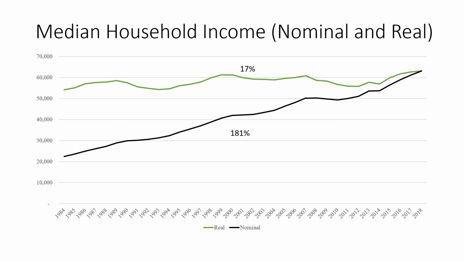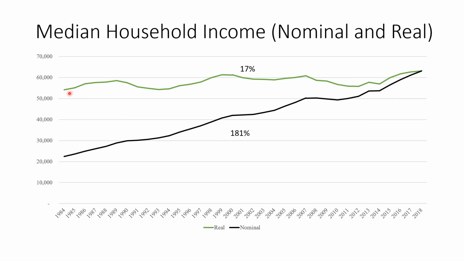And if we look at this in terms of just nominal, right, so we're not accounting for changes in inflation, we see that it has changed from this value here, which I think was around 23,000-ish, if I remember correctly, all the way up to here to its current value. I think it was around 63,000, if I remember right. In other words, nominal GDP has increased 181% over this time period.